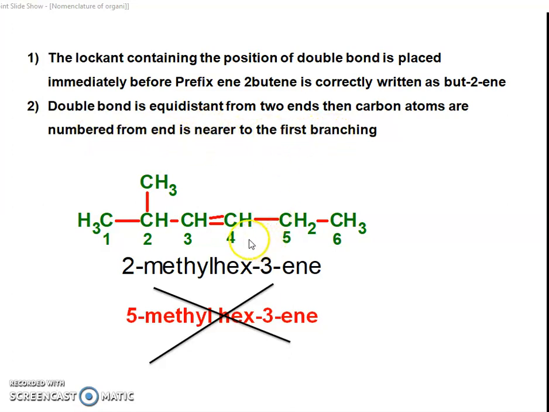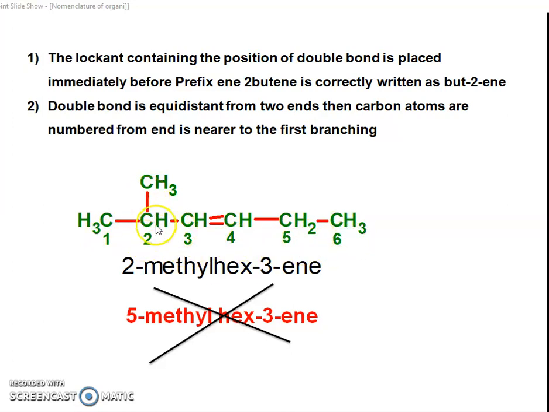We see here in these examples, the branching is at this side, not this side, but we number the chain like 1, 2, 3, 4, 5 and then 6.